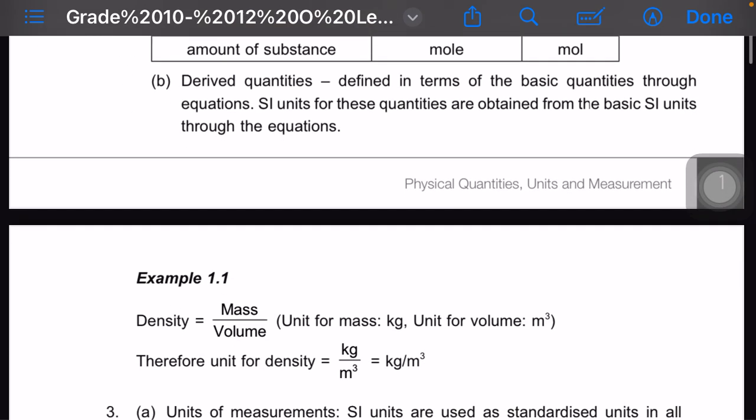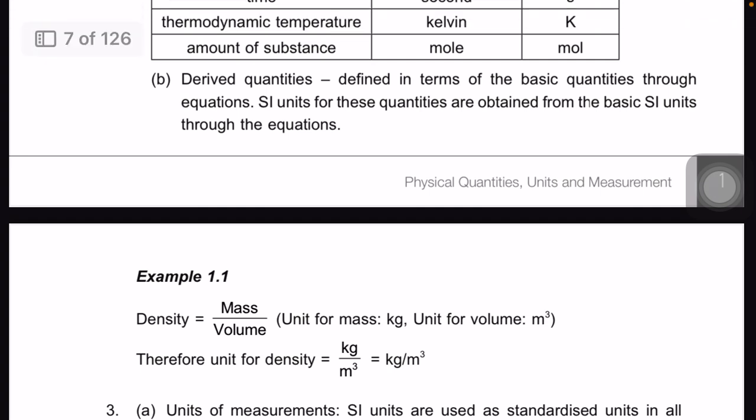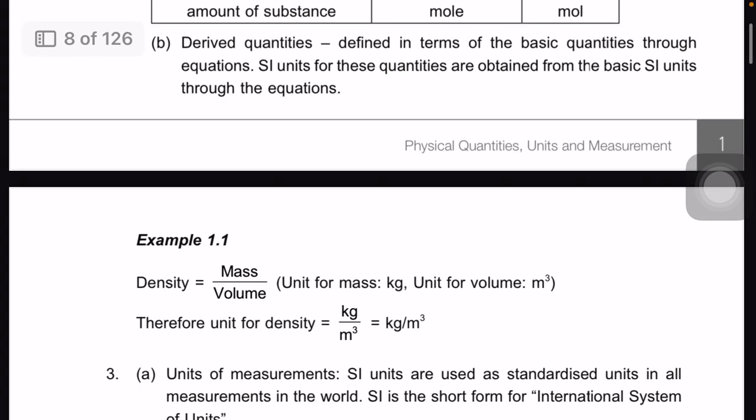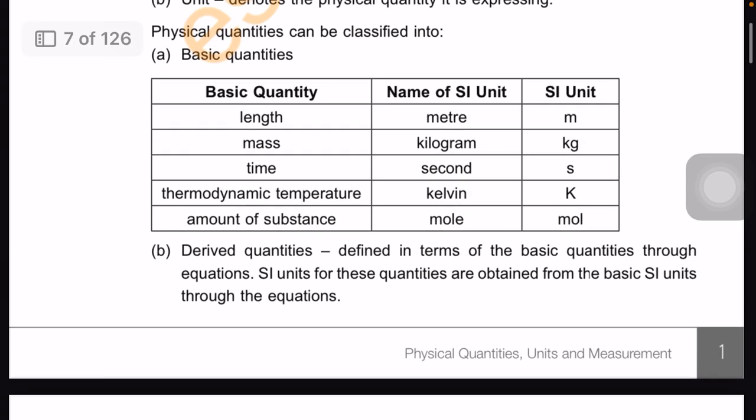Derived quantities. Derived quantities are defined in terms of basic quantities through equations. These are just quantities which are gotten from basic quantities. You understand?